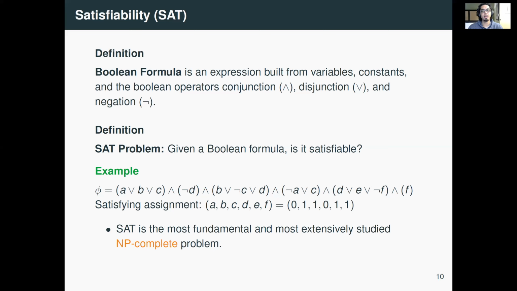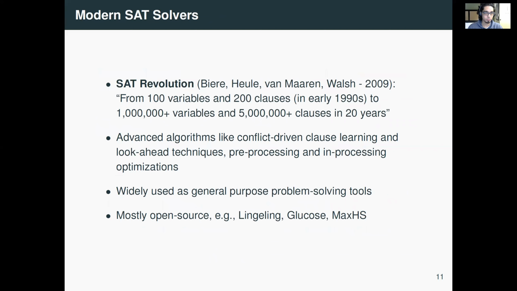SAT is the most fundamental and most extensively studied NP-complete problem. In fact, there is a whole research community that works on building SAT solvers, that is, top of the line software that can solve instances of the SAT problem very efficiently in practice. This research community has witnessed tremendous progress that is often termed the SAT revolution.